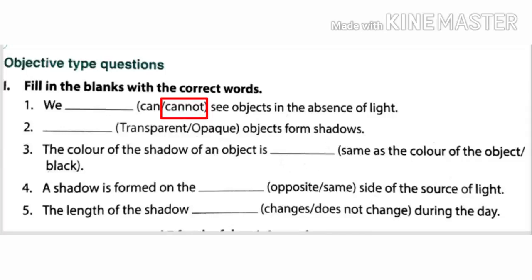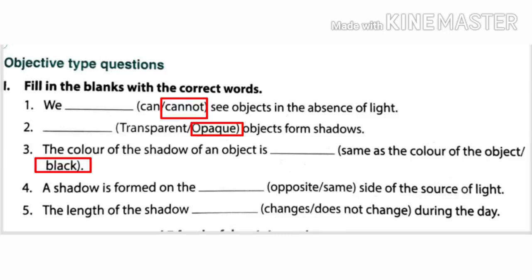Second one is dash objects forms shadow. As we know, opaque objects forms shadow. Third one is the color of shadow of an object is dash. The color of the shadow of the object is always black. It does not depend on the color of the object.